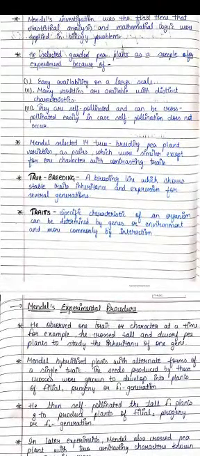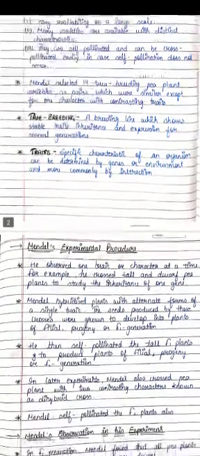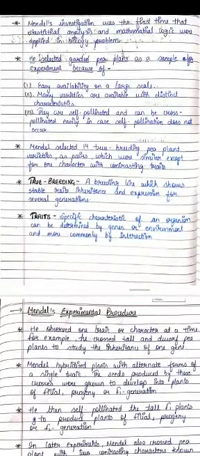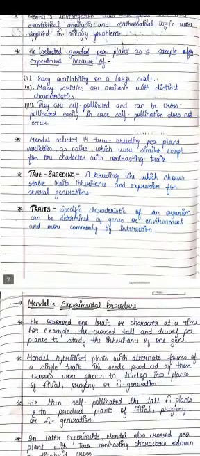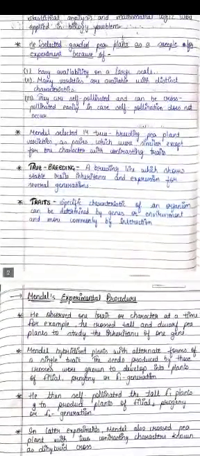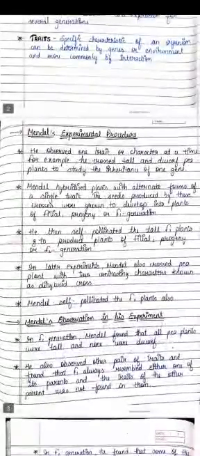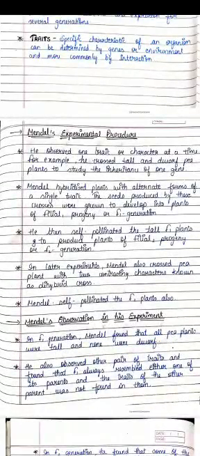A trait is a specific characteristic of an organism, and it can be determined by genes or environment, and more commonly by their interaction. Regarding this, we also need the definition of true breeding. It is a breeding line which shows stable trait inheritance, and it shows expression for several generations. Now we will discuss how Mendel's experimental procedure goes on.